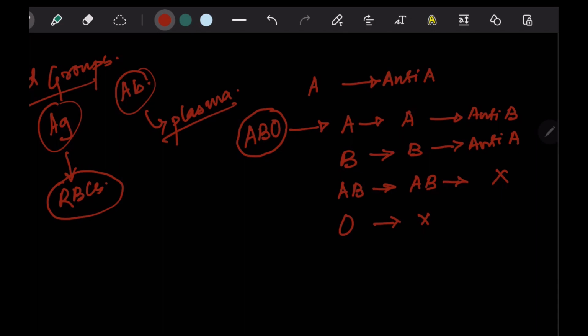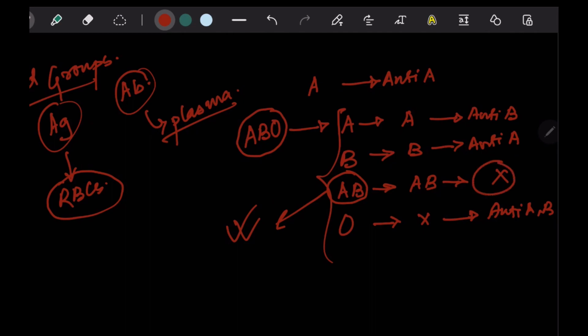AB does not have any antibody in its plasma, while the O blood group has both anti-A and anti-B antibody in its plasma. So from this discussion, it is very much clear that if we talk of the AB blood group, the AB blood group can receive blood from anyone and everyone from all other blood groups because it does not have any antibody present.